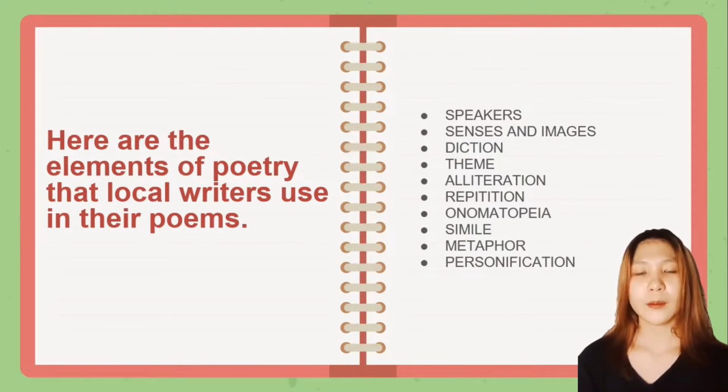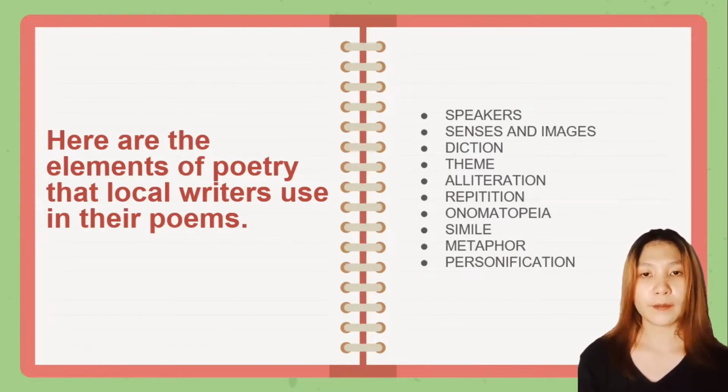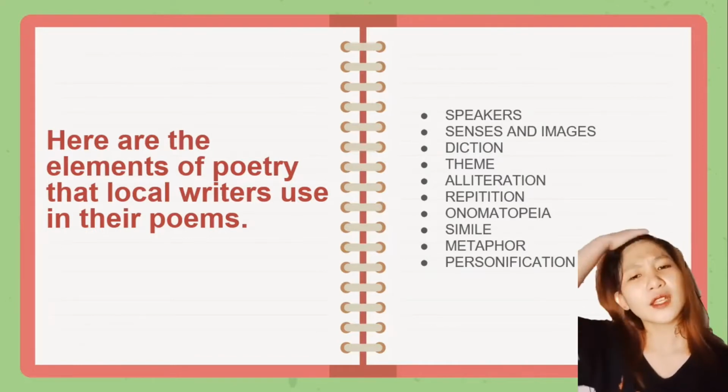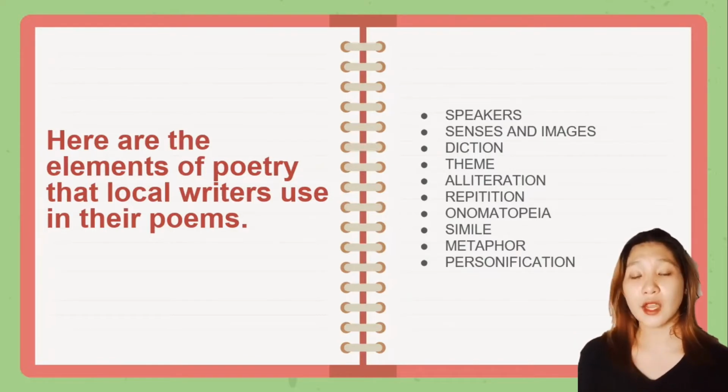Number 3. Diction is an important element in Filipino poetry. It is the denotative and connotative meaning of a word in a sentence, phrase, paragraph, or poem. Denotative gives us the literal or dictionary meaning of a word, while connotative gives us the word's meaning through association to another word. Number 4. Theme refers to the meaning of the poem. It is the overall message of the poem that may be stated directly or indirectly.